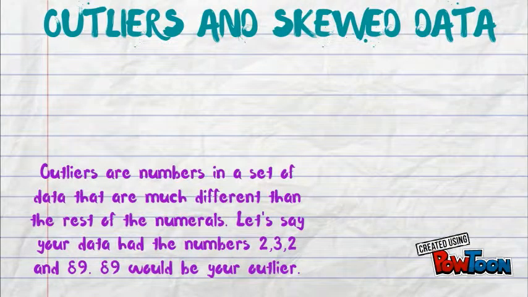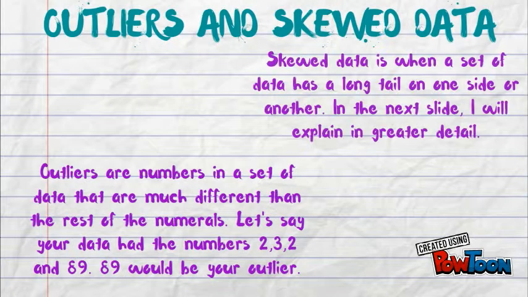Outliers and skewed data. Outliers are numbers in a set of data that are much different from the rest of the numerals. Let's say your data had the numbers 2, 3, 2, and 89. 89 will be your outlier. Skewed data is when a set of data has a long tail on one side or another. The next slide I will explain in greater detail.